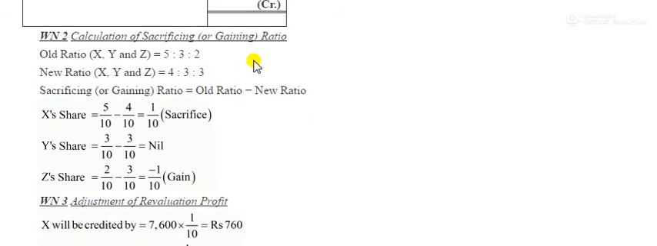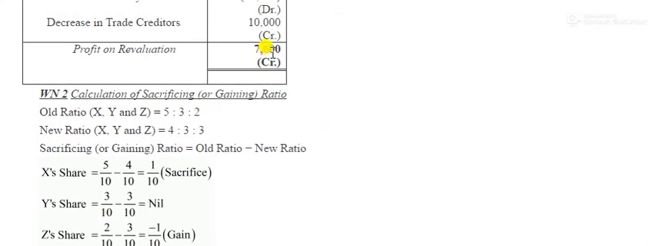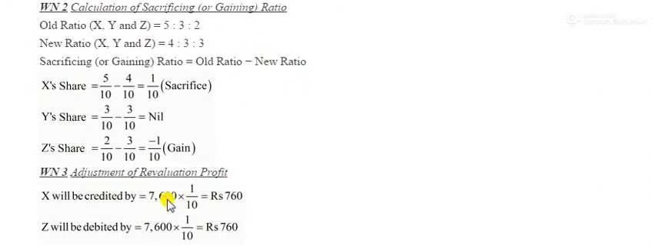Here it was what? It was the profit. Okay, if it was the profit, which entry have we passed? Gaining to sacrifice. To pass that entry, we have calculated gain and sacrifice, old minus new. Okay, this is the gain, this is the sacrifice, and the final entry which you have passed is Z's capital account debit to X capital account. How was the amount calculated? See, this is the 7600 which you have calculated.